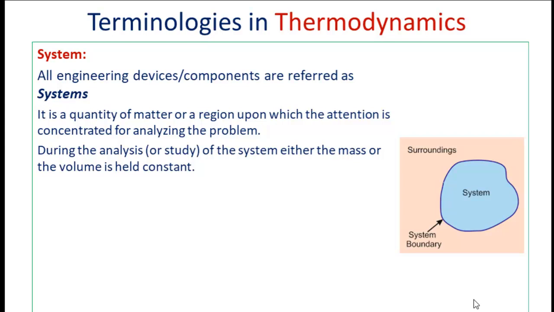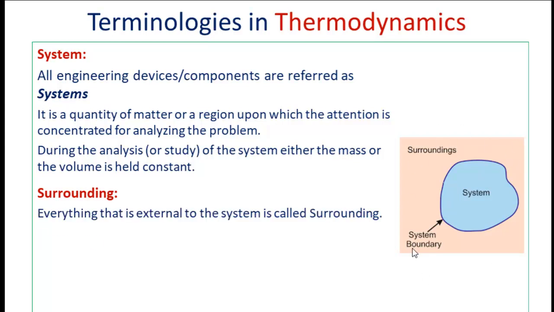is concentrated. Let us say this is the region where we want to study the behavior. So this region or quantity of matter is what we are going to call a system. During the analysis of the system, we will keep either the mass constant or the volume of the system constant. And the things that are external to the system are referred to as surroundings. So this is what we call surrounding.